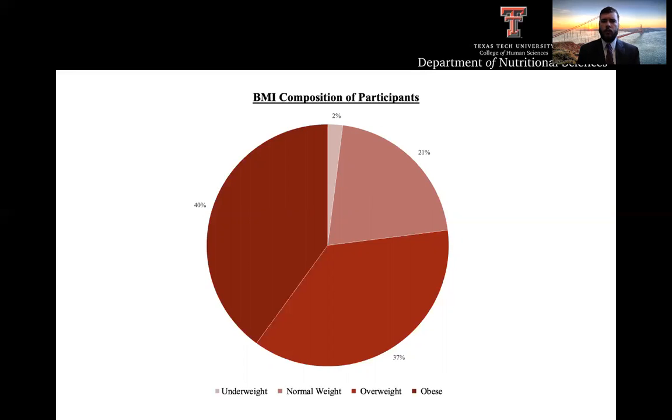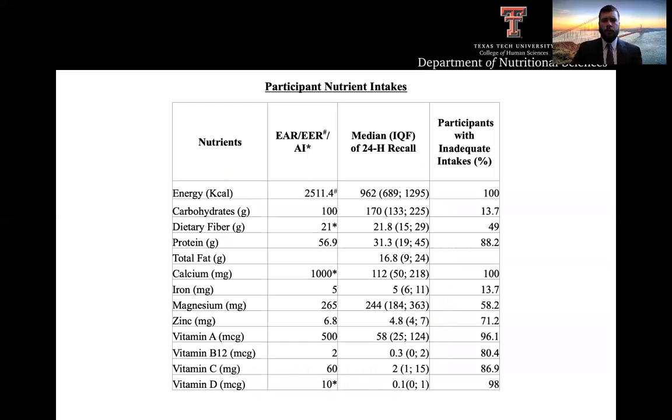So interestingly, while only 21% of the participants are of a normal BMI classification and 2% are actually underweight, the majority of participants are overweight despite consuming an overall adequate diet in terms of total energy, protein, and fat. This highlights a sort of paradox that exists between poverty and overnutrition, wherein people have inadequate nutrient intakes but are nonetheless overweight and obese.